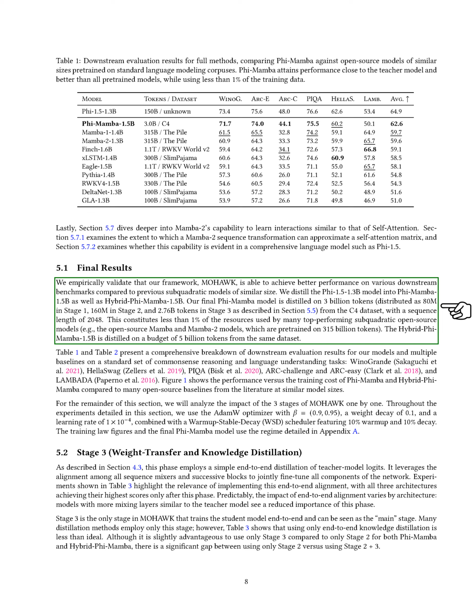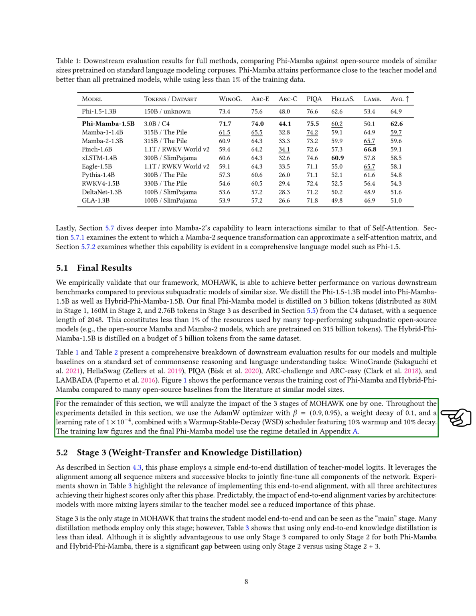The hybrid Phi Mamba 1.5b was distilled using a budget of 5 billion tokens from the same dataset. We present a detailed breakdown of downstream evaluation results for our models and various baselines on standard common sense reasoning and language understanding tasks. We also show the performance of Phi Mamba and hybrid Phi Mamba against training costs compared to other open-source models of similar sizes.